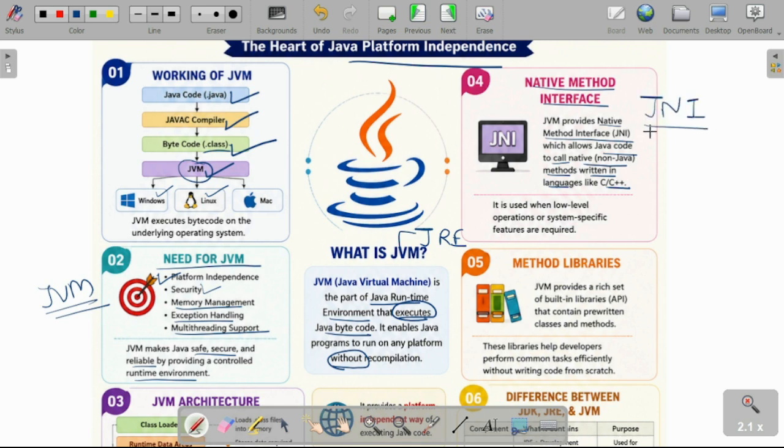Using that interface, we take the operations which we are performing in C and C++ and convert them into our Java code. So it is used when low-level operations or specific system operations are needed. That time the JNI, that is Java Native Method Interface, will work.